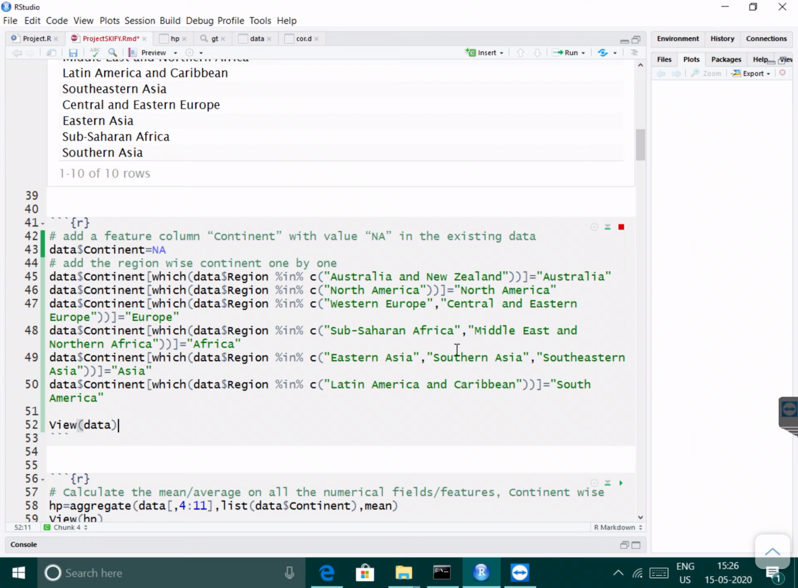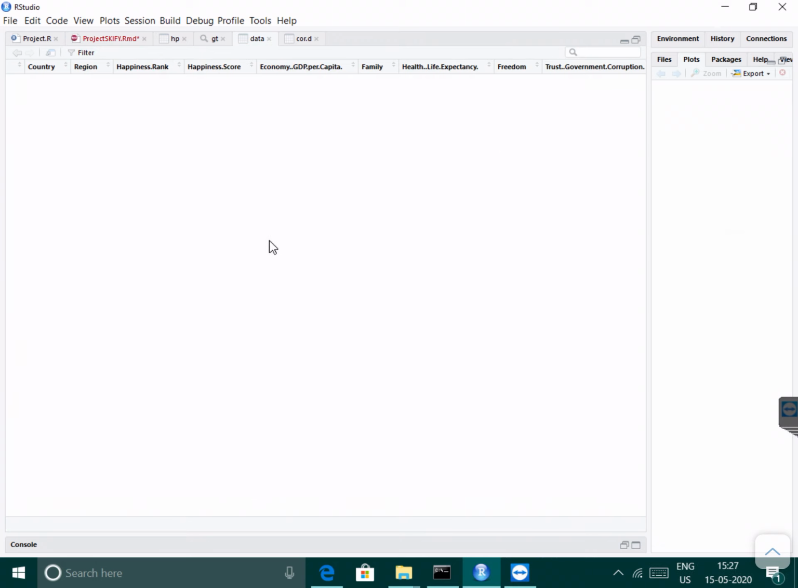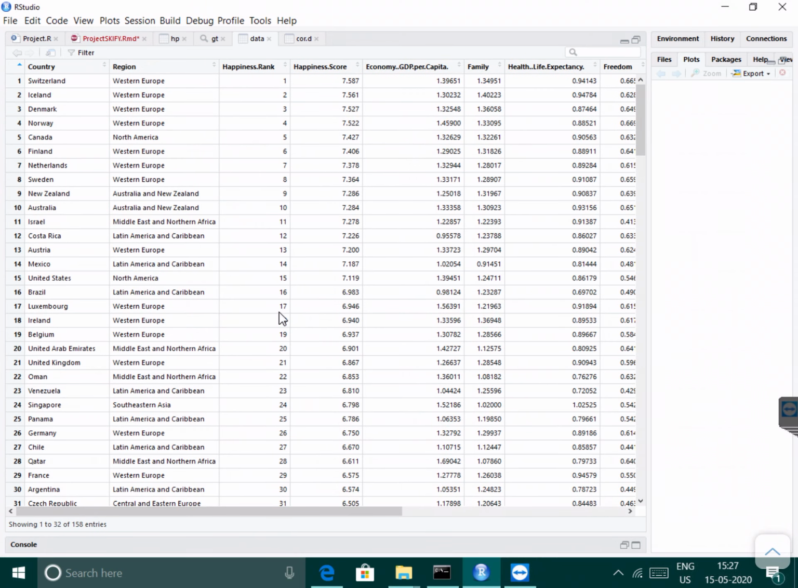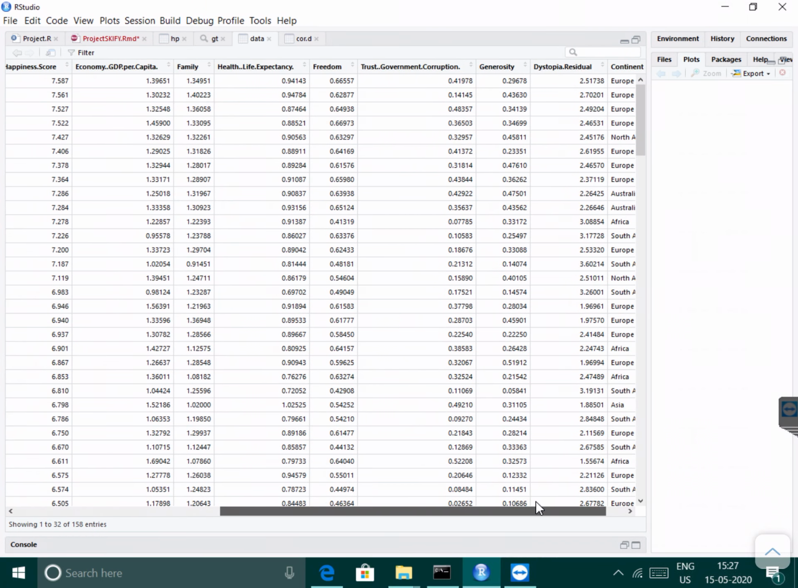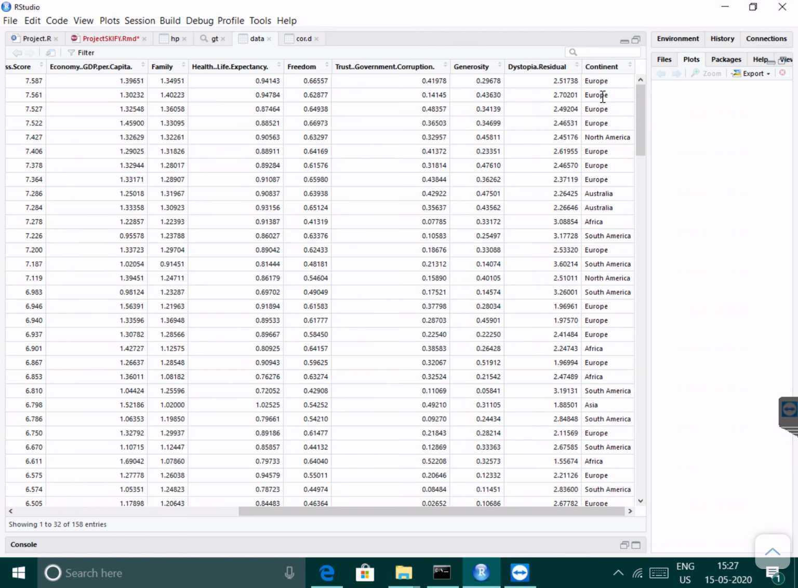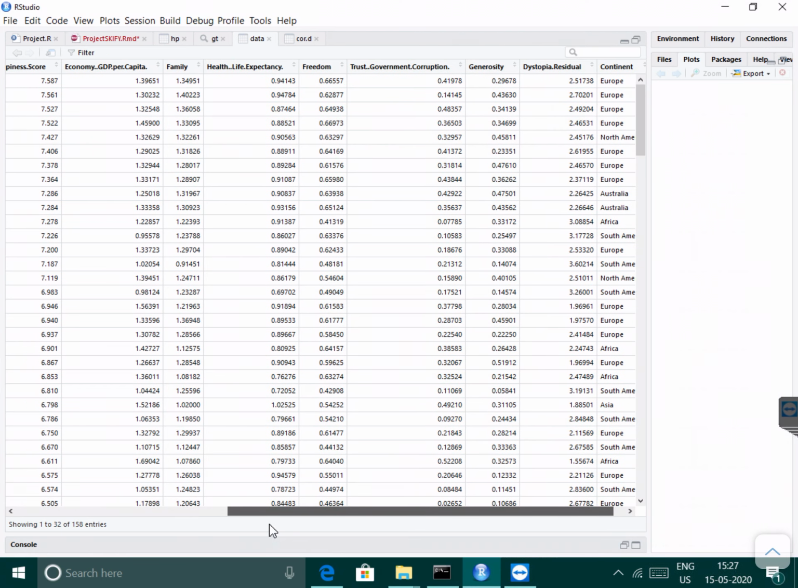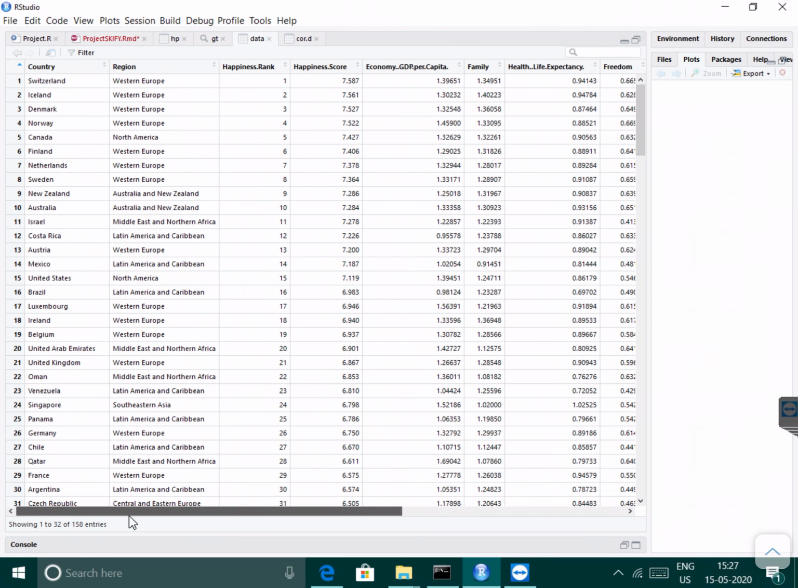After executing this chunk of code, it will produce the continent column, which depends on the region, included here.